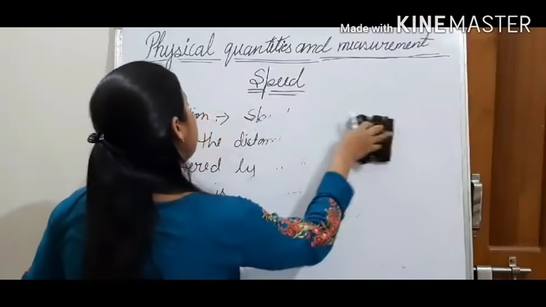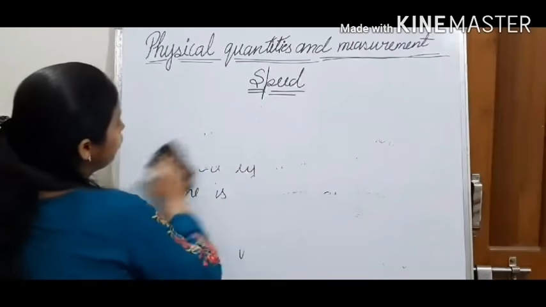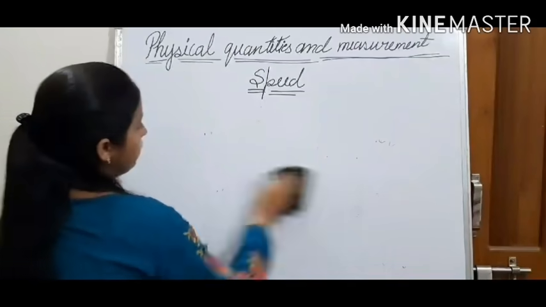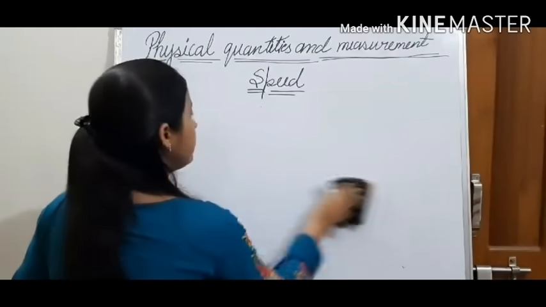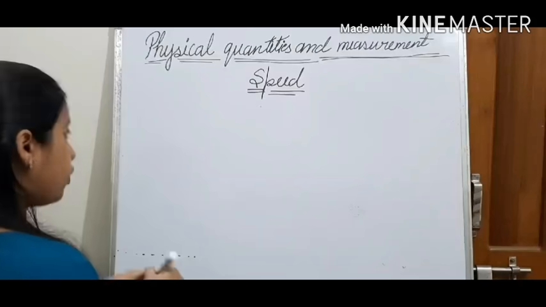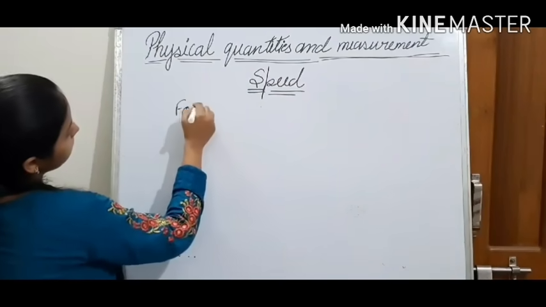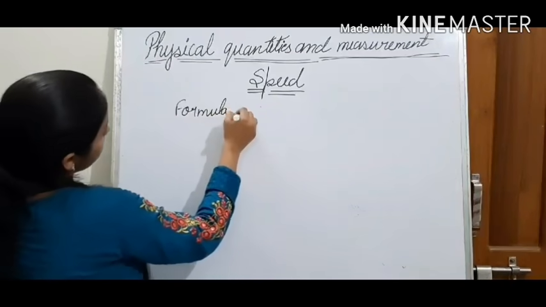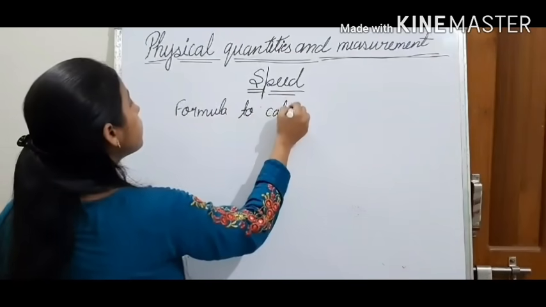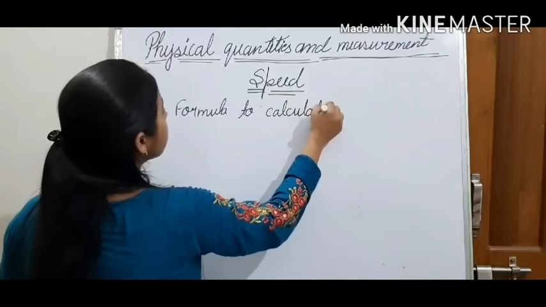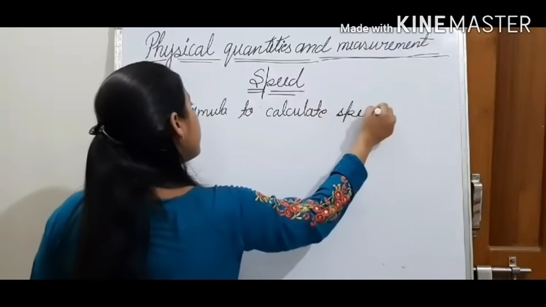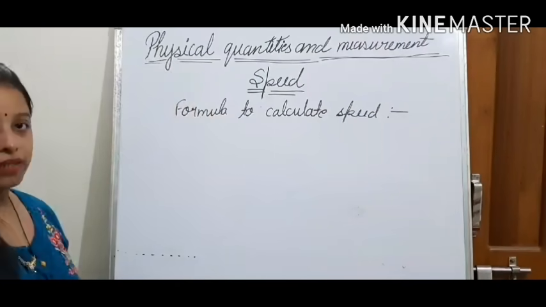Now we will see the units to represent speed. How can we represent speed? First of all, we have seen the definition. Now we will see the formula to calculate speed.